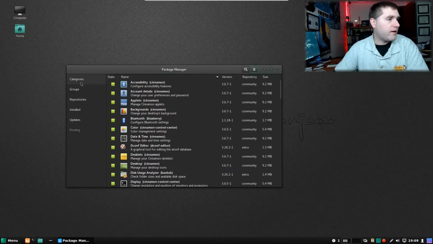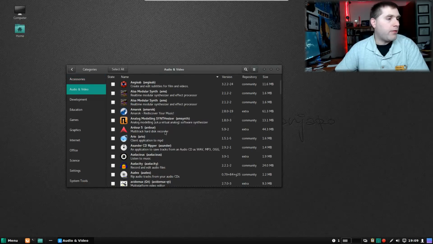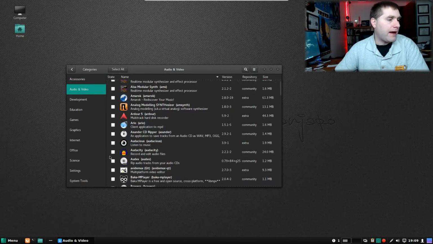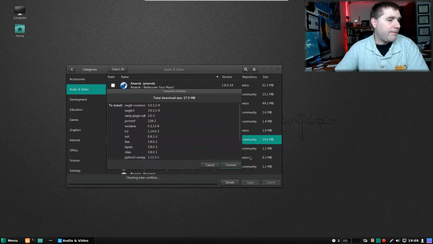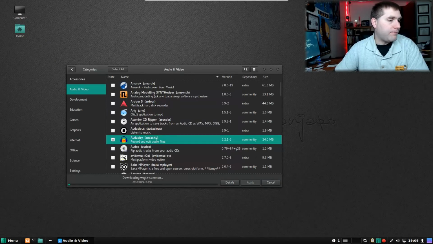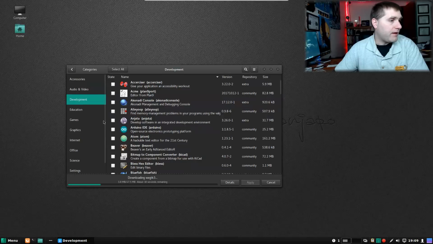And then, of course, you can go into categories, you can go into groups. So if you're looking for anything specific, you can come in here into your categories. Maybe if you need Audacity, you can do that. Let's see if this will update properly. I'm not getting any issues showing up, so that's good there.